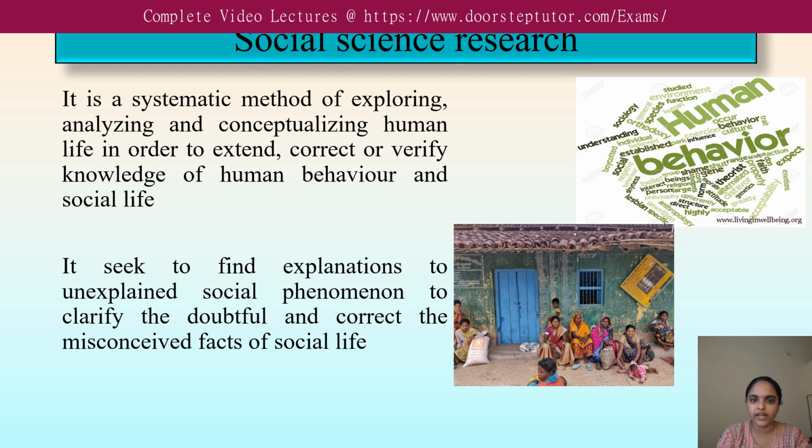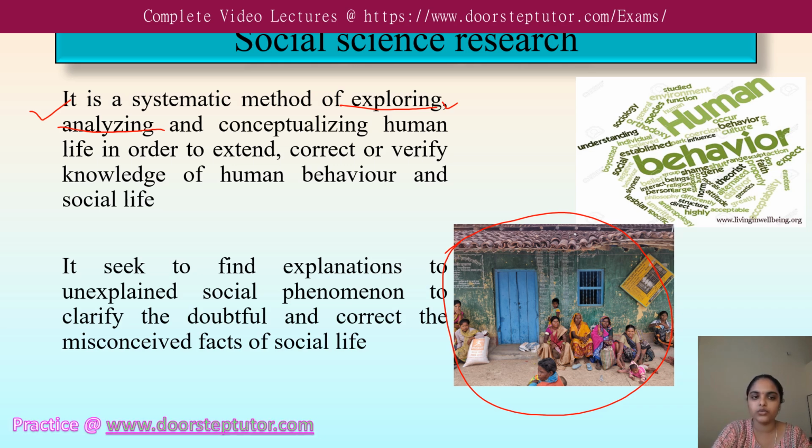This is also a systematic process. Systematically, we are exploring, trying to find something. For example, take the livelihood of people. This is one picture where a group of people is sitting, and our research objective is to find out the livelihood of these people in that particular village. We explore and analyze, and we finally arrive at a conclusion about how the situation is. By conceptualizing, we can understand how human life is there.